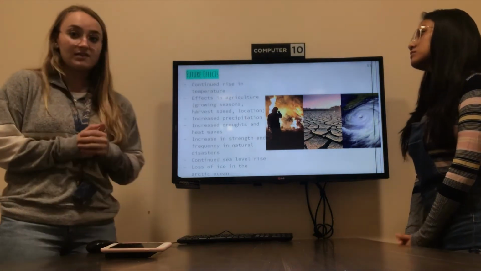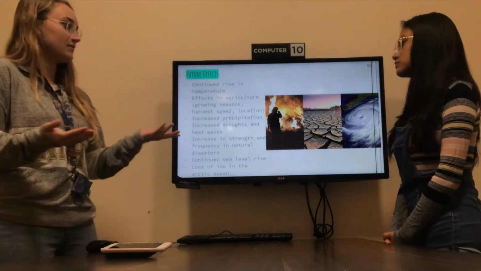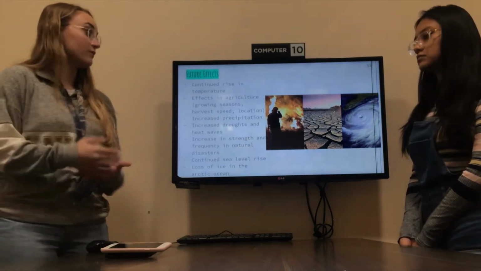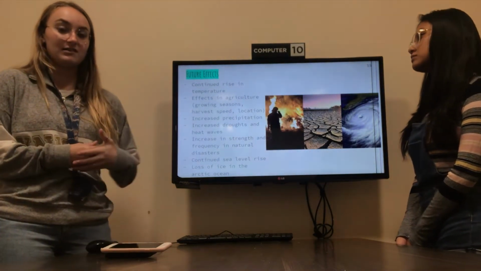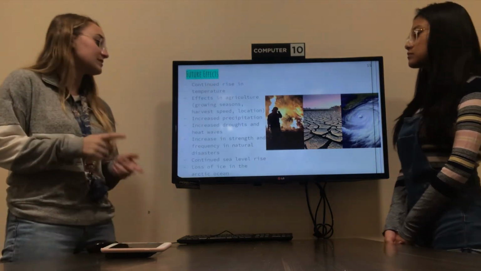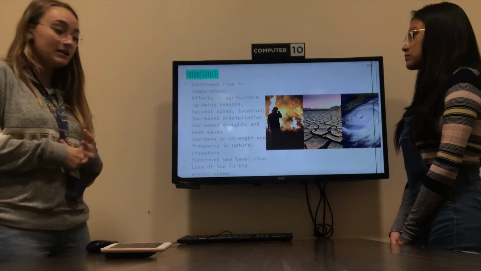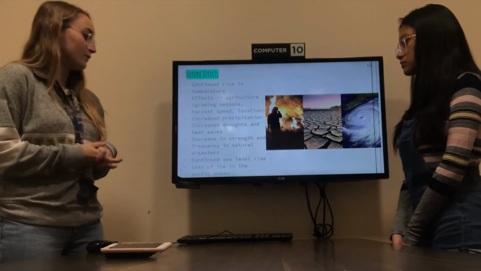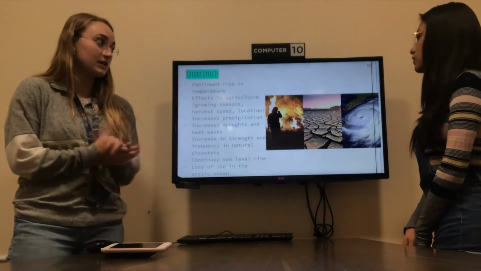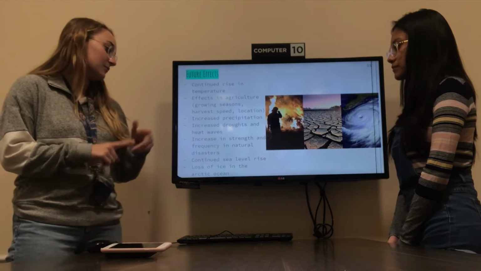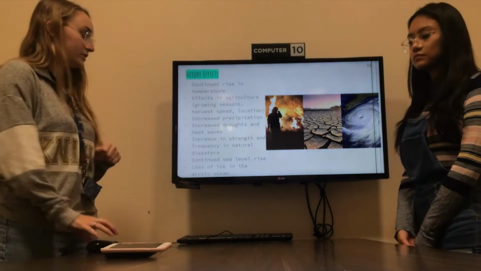As well as growing seasons, they may become longer because if you have a crop that needs warm weather and it's more warm for more of the year, we're going to have longer growing season and more location to grow in. We will also see increased precipitation, increased droughts and heat waves, such as seen in California, increase in strength and frequency of natural disasters, as Jennifer gave us some examples, and continued sea level rise, as well as loss of ocean in the Arctic Ocean.